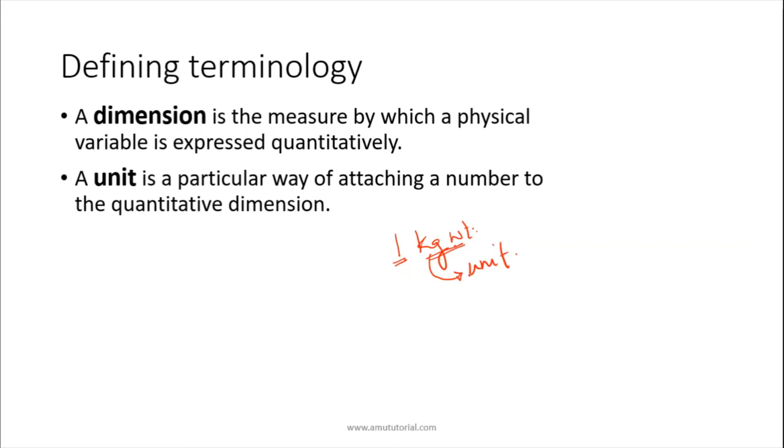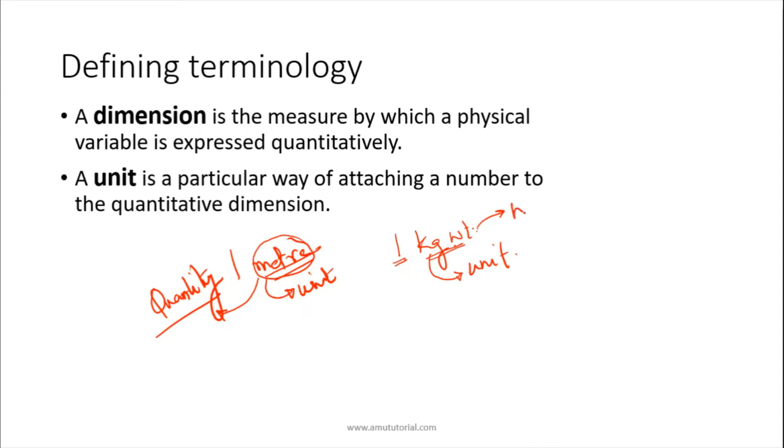So whenever you go to a shop, suppose you go to purchase some rope. Now what will you say? You will say, give me 1 meter length of rope. So here, this is a unit. This 1 meter unit represents some quantity. Have you got the idea? This kg weight, this unit represents some quantity.